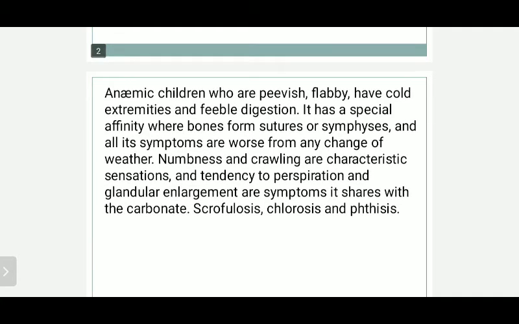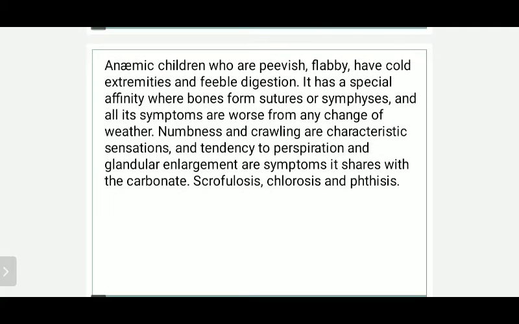Or where a joint has come up, and in that joint the bone forming that joint, try to look at the part nearest to the joint, and you will find that symphysis and bone form suture, and all its symptoms are worse from any change of weather. So it has that special affinity. When bone forms a suture or symphysis, all its symptoms are worse from any change of weather. Weather can be rainy, it can be winter, it can be summer. Any change of weather leads to a problem in these patients.